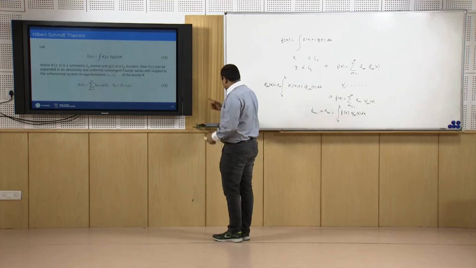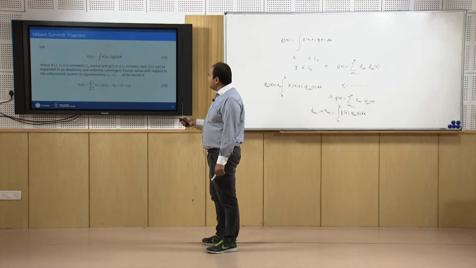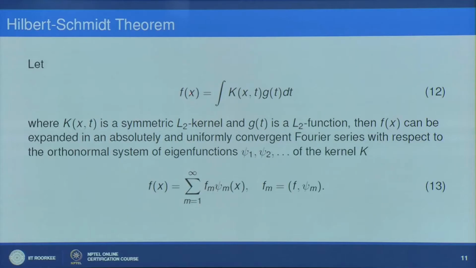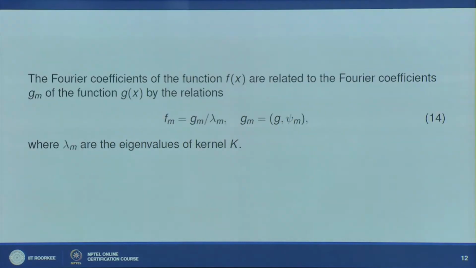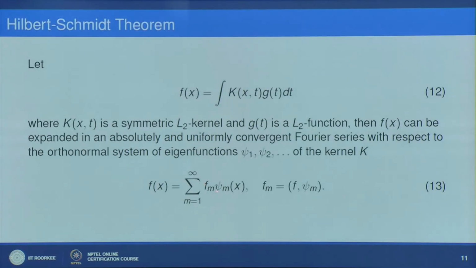So if you look at equation number 13, it says that if we have this function f(x) which is given by this, then f(x) can be represented as this infinite series which is absolutely and uniformly convergent. Here f_m is given by the integral from a to b of f(x) psi_m(x) dx. This is the inner product we are defining. Is that okay? These coefficients are known as Fourier coefficients.